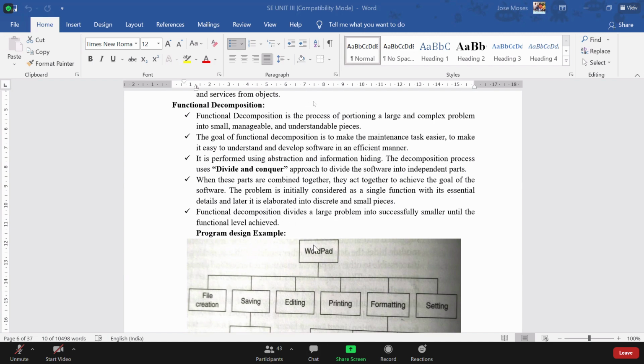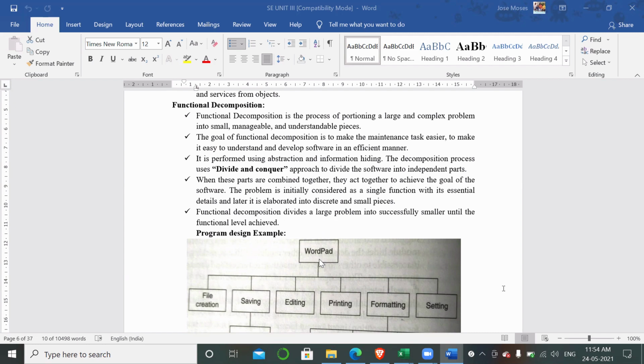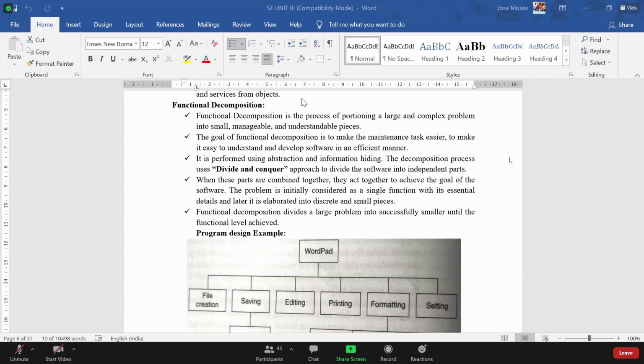Like suppose arithmetic operations: if it is addition, subtraction, multiplication, you can understand it. But what is the major role? Small parts are easy to get to know? Yes, of course, that is one of the points, but that is not the main thing we are focusing on for functional decomposition. So there is one main point why we require functional decomposition. Kind of version control.